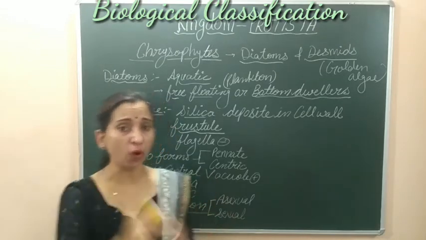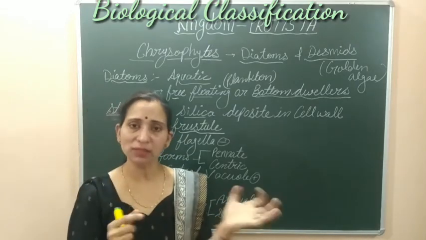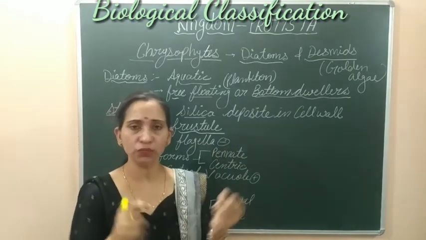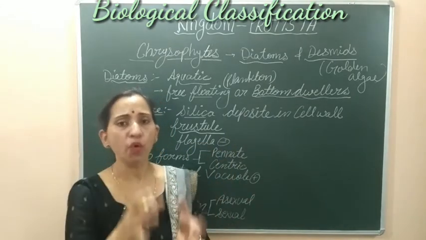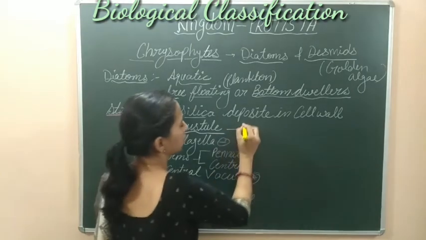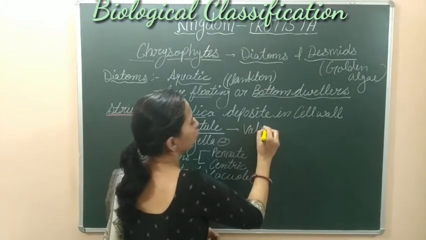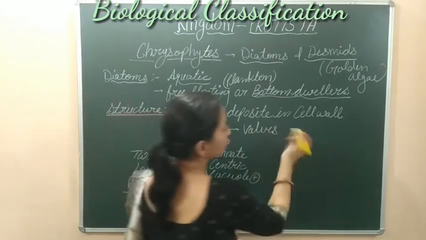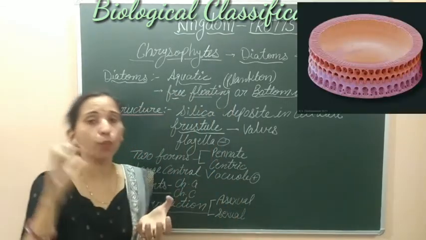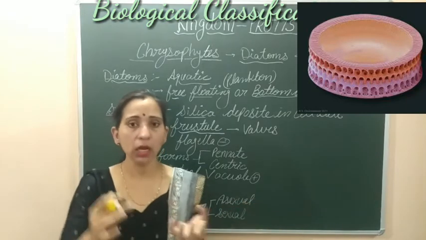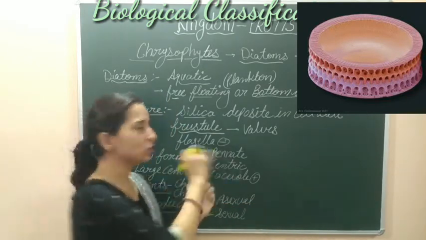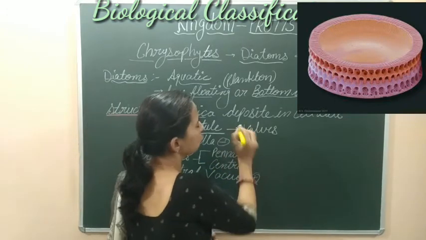The siliceous cell wall makes the frustules, which form two wall-like structures, and these two walls look like a soap box. You have seen a soap box, in which a box at the bottom is covered by another box. Such a structure is also found in these organisms.